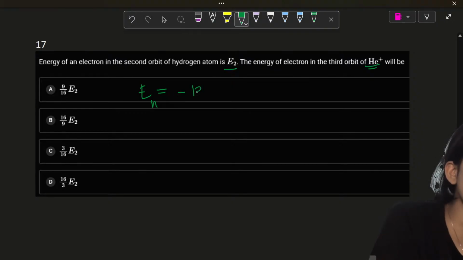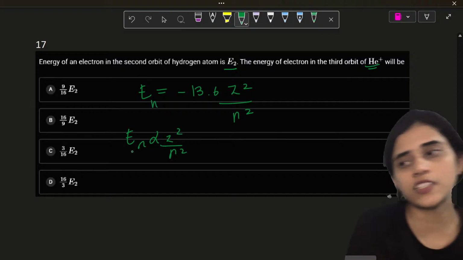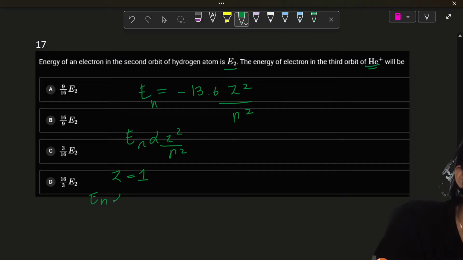En is equal to minus 13.6 Z square by n square. So I can also say En is proportional to Z square by n square if I take 13.6 to become a constant. Now for hydrogen, everybody knows Z is 1. So En is proportional to 1 by n square.